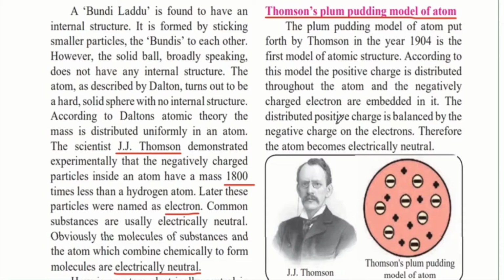The distributed positive charge is balanced by the negative charge of the electrons. Therefore, in the final substance, when we see around us, there is no charge to it, because the positive charge and the negative charge cancel each other out and they are balanced. Therefore, the atom as a whole becomes electrically neutral.